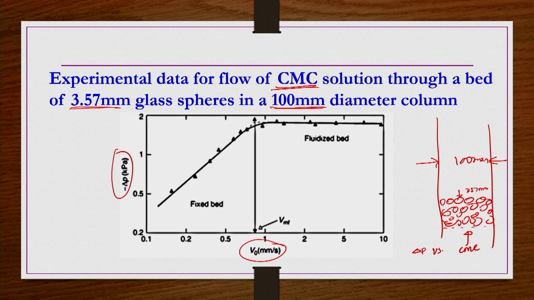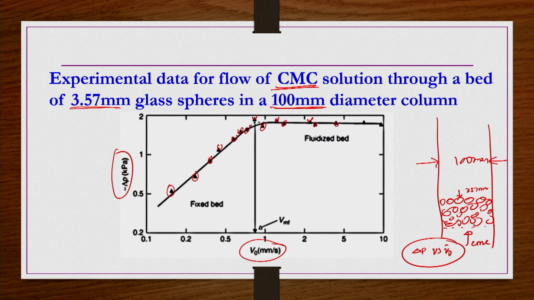what is the delta P versus V naught bar, or superficial velocity, was captured experimentally. They have calculated and then put it pictorially like this. So, now we can see, up to a certain velocity, these points are experimental points actually. All these things are experimental points.